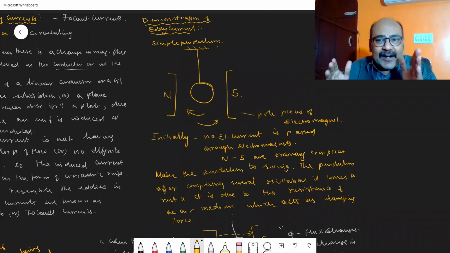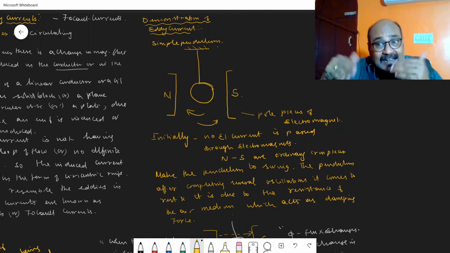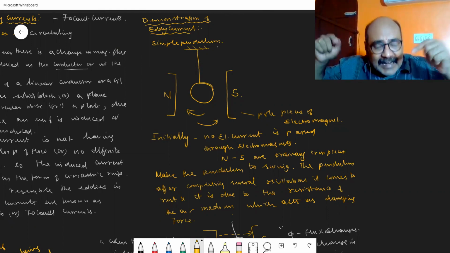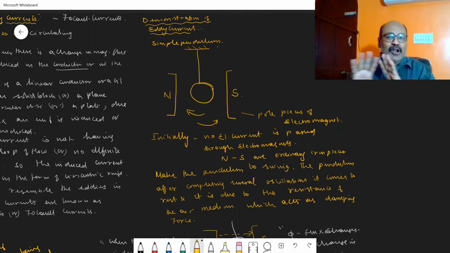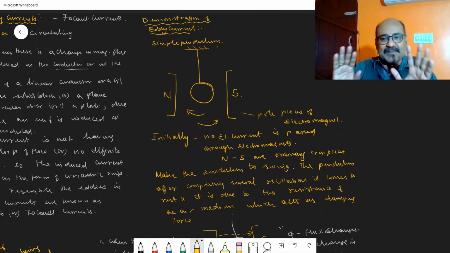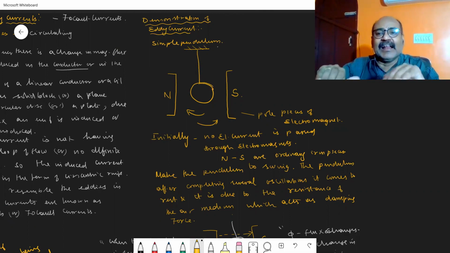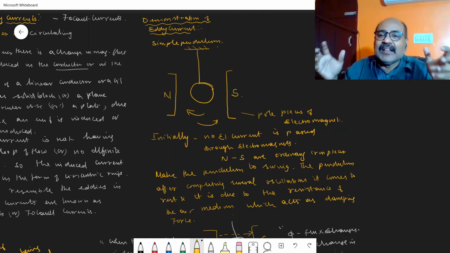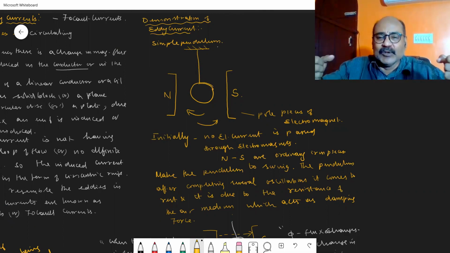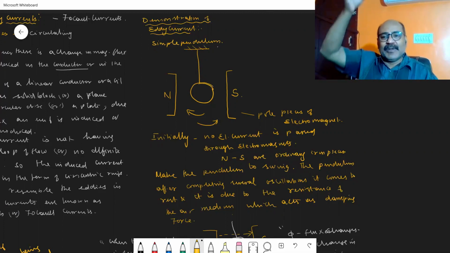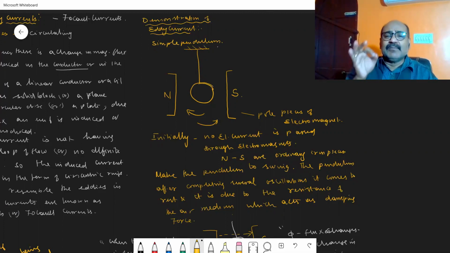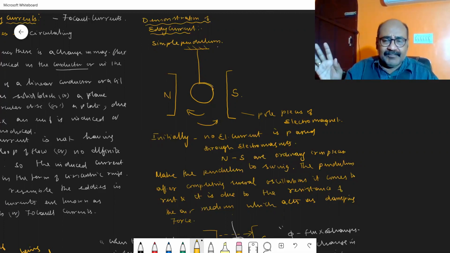What is an electromagnet? An electromagnet is a magnet which acts as a magnet when electrical current is passed. When the electrical current is switched off, the pole pieces act as ordinary iron pole pieces. No magnetism is available. So we can say it is a temporary magnet which gets magnetized when electrical current is passed. Such an electromagnet is taken, and in between its pole pieces, the north pole and the south pole, we have a pendulum, a solid mass of conductor, suspended.